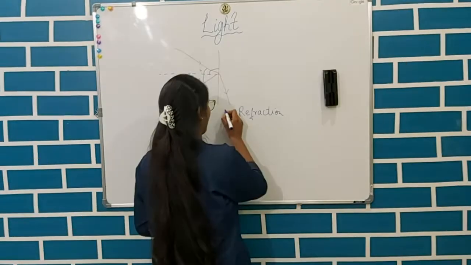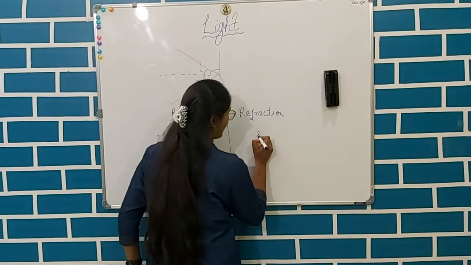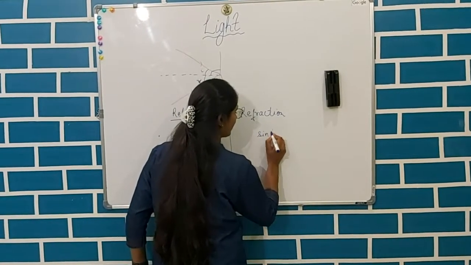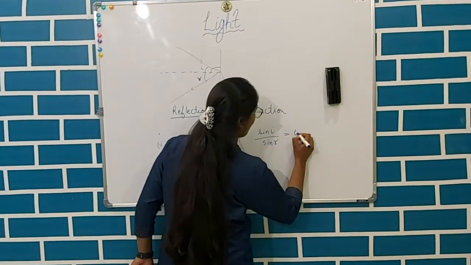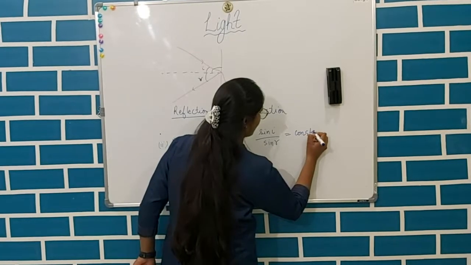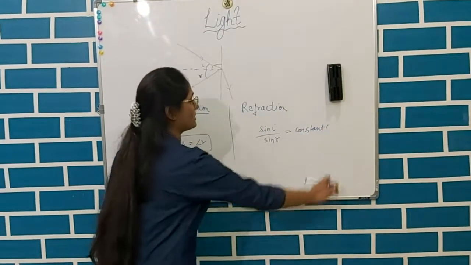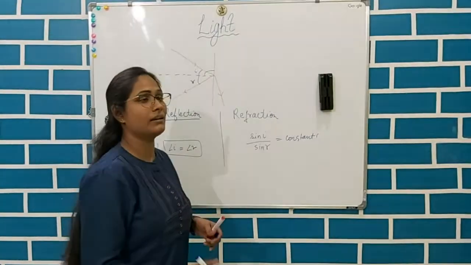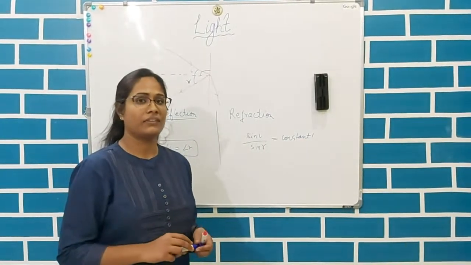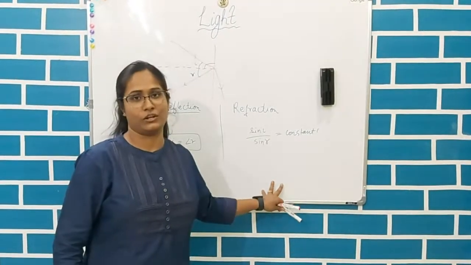And in the law of refraction, sin i upon sin r is equal to a constant. This constant is calculated on the different refractive index, because different mediums have different refractive indices. This you will study in class 11th and 12th.